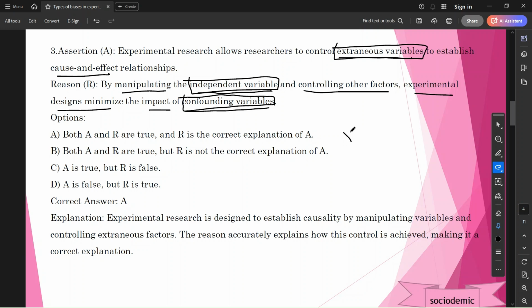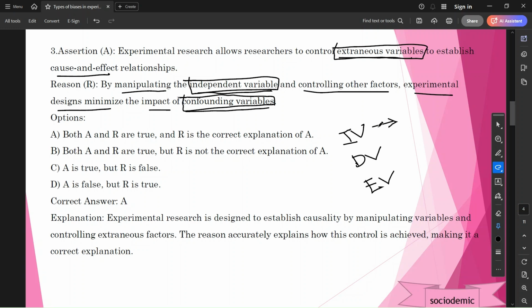First is the independent variable, IV, second is the dependent variable, DV, third is the extraneous variable, EV. Friends, what is the independent variable? An independent variable is nothing but something a researcher can vary to get the results.